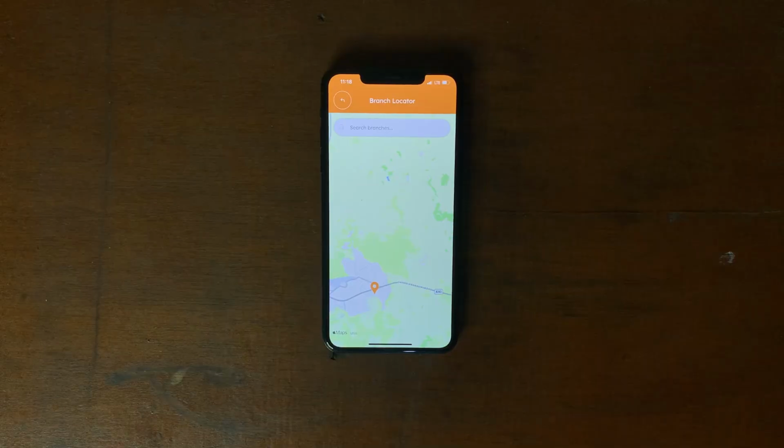LAPO also has this branch locator. So let's assume that you're looking for a LAPO branch that's near you. It can show you all the branches that are available. Now, my only critique with this feature is that it is supposed to be on the login page or registration page. That way, if a new user is going to open the app for the first time, they can see where all the LAPO branches are. That is the one thing that they should have done, instead of putting it inside the app after you have already gotten the account. You get what I mean?